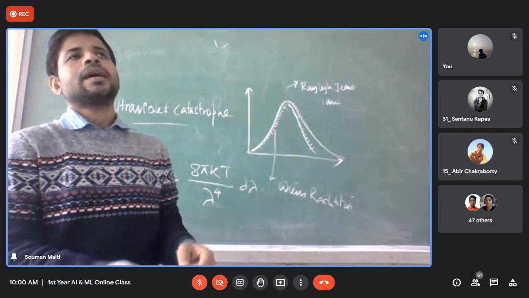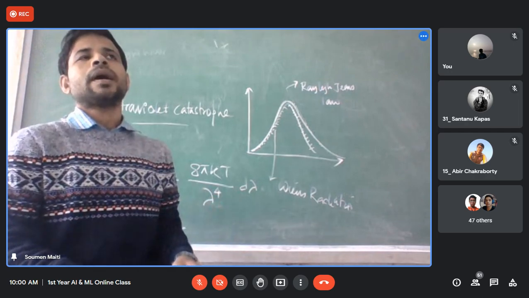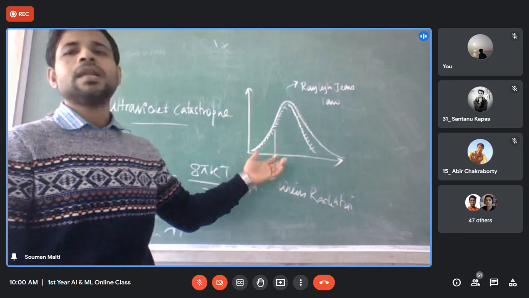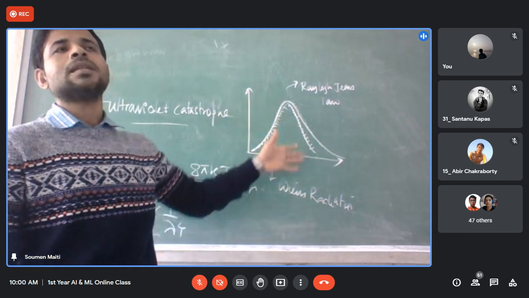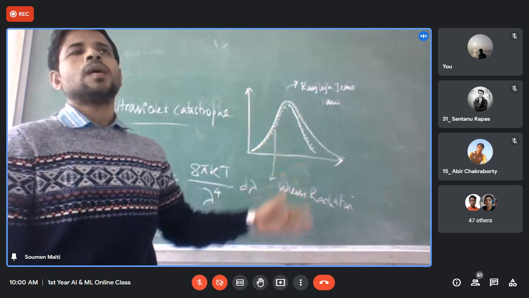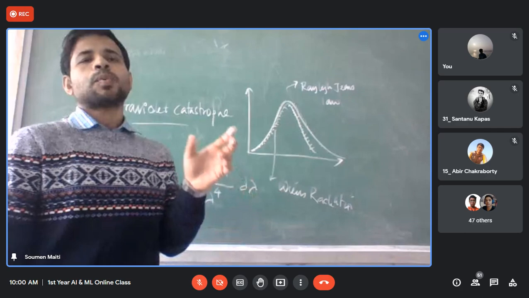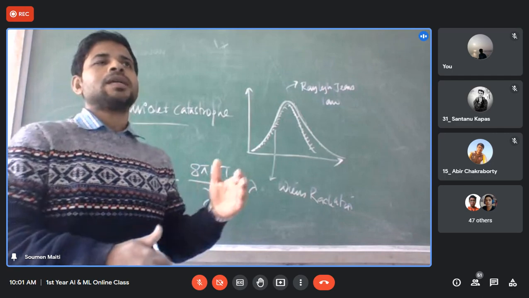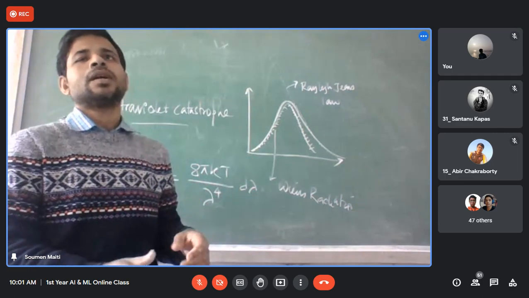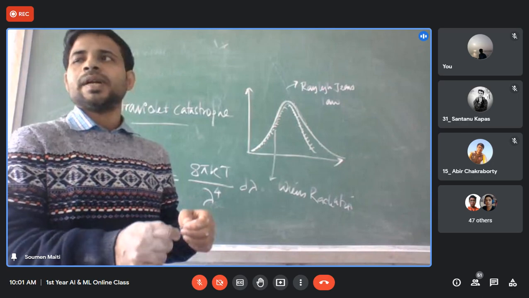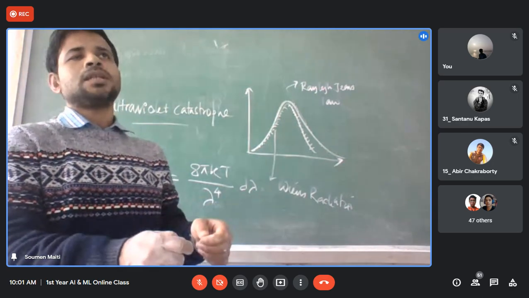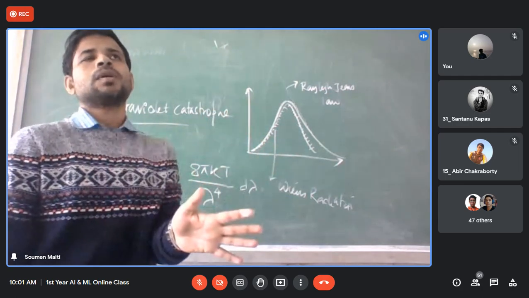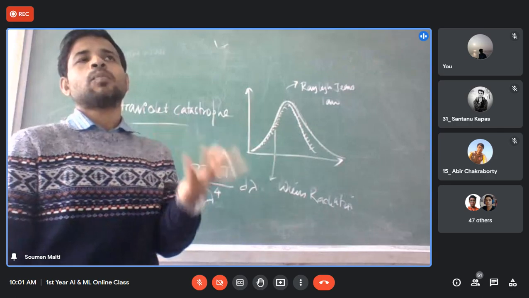That is the juncture at which quantum mechanics evolved, and the term Planck constant you are familiar with is the beginning of that. To explain this phenomenon, to explain this graph, Planck derived his formula. The proper idea of Planck's quantization, whatever you read, is that whenever energy is absorbed or released, it will be in terms of quanta, that is E equal to h nu, and this term comes from this point. That is the most important point of quantum mechanics, and that is the backbone of quantum mechanics.